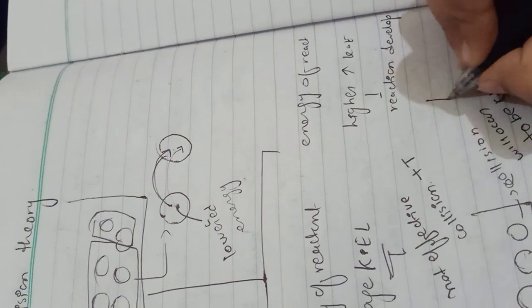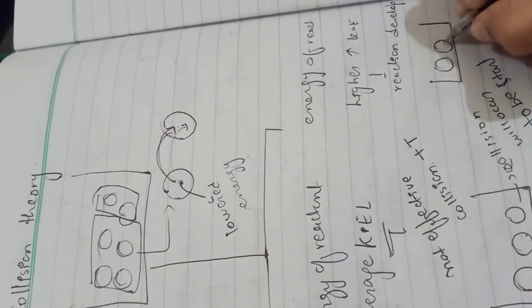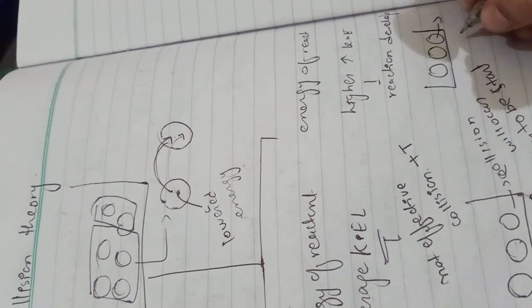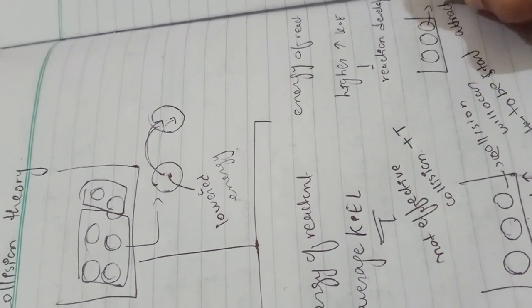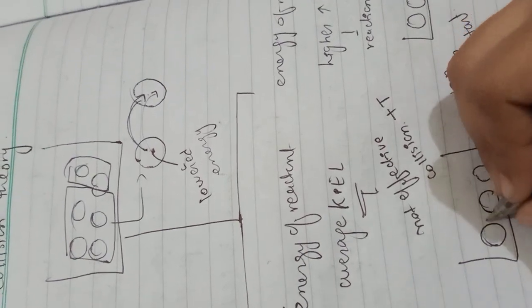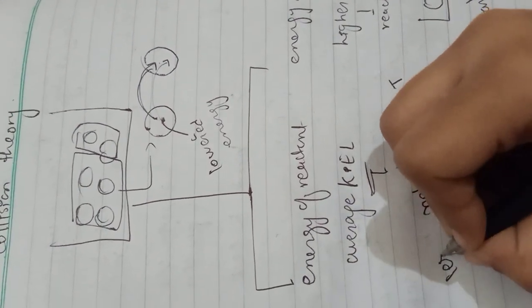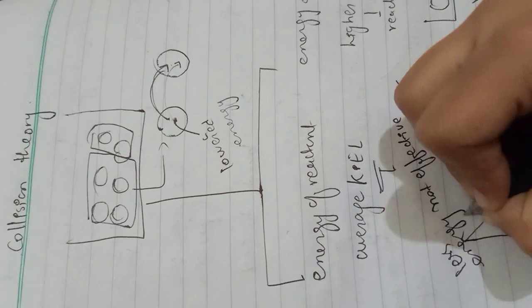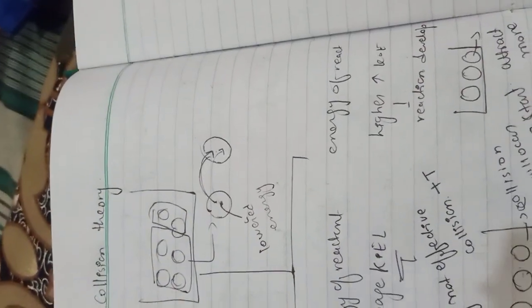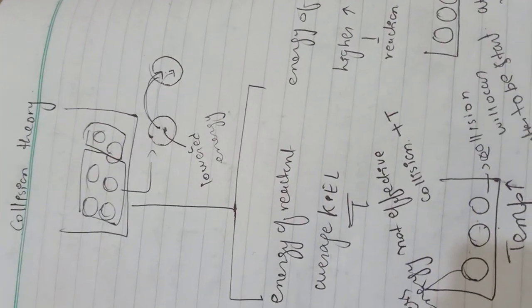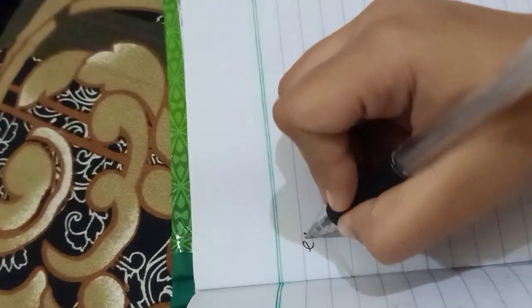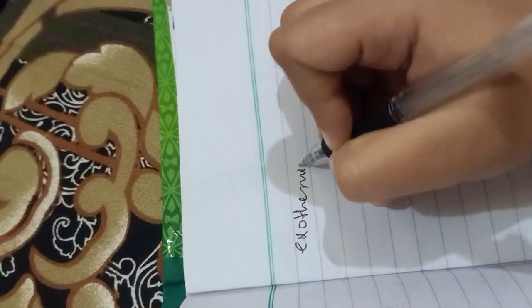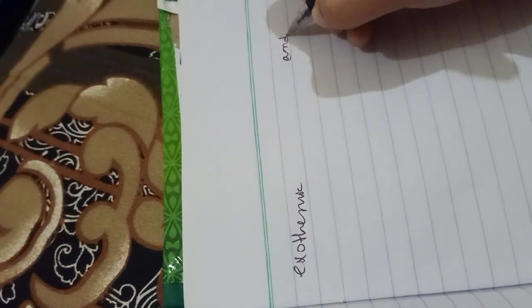Alright, for example, this is a container and these molecules have more kinetic energy, so they will attract each other because of the more energy, and they will repel each other because of the less energy. Alright, so we have two types of molecules. One thing I want to tell you guys is that we have two types of reaction in the container. First is the exothermic, second is the endothermic.